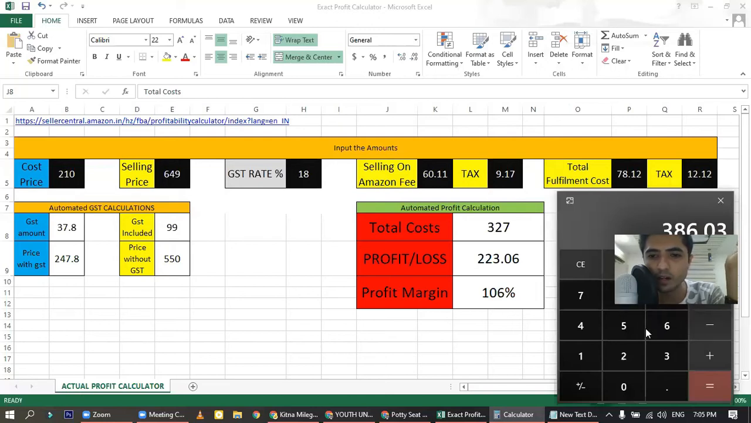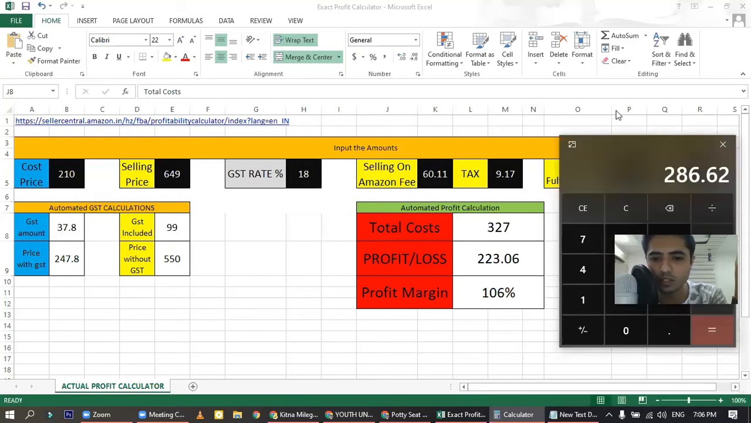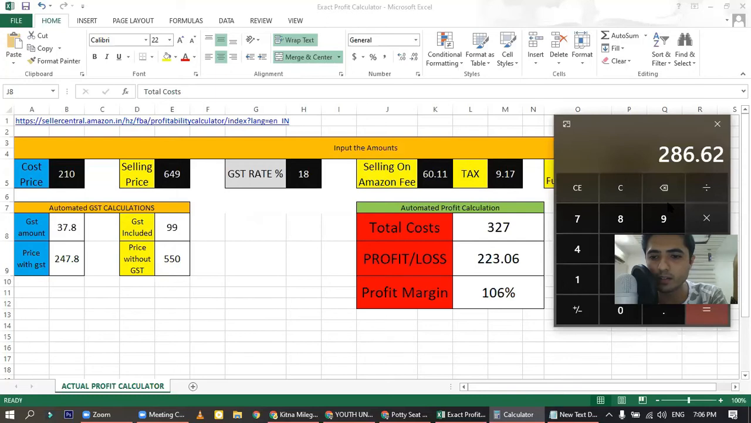Now we have to deduct a few things from this. Now we will deduct the tax, which is 9.17 minus 78.12 minus 12.12, and then we will deduct the GST amount that was being charged to us on the product cost, which is 37.8. So 37.8.